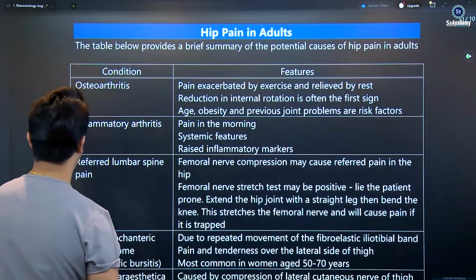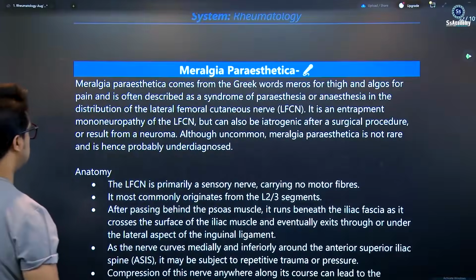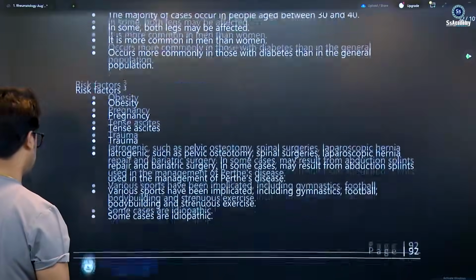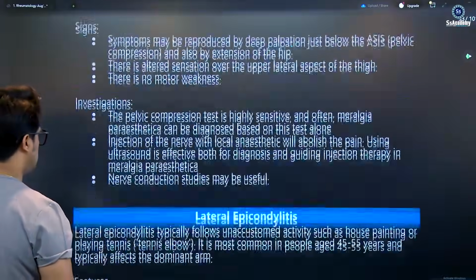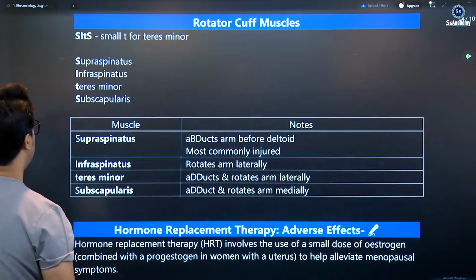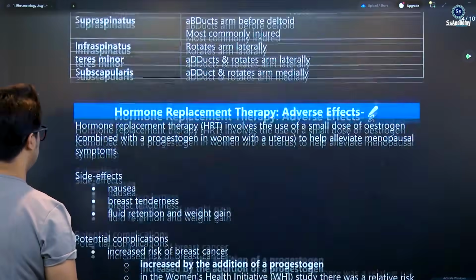Hip pain is once again a 1-star topic, less than 1 star, not very important, my dear. Just go to meralgia paraesthetica. Once again, we will study it in neurology. This is a 5-star topic, my dear. And lateral epicondylitis is once again less than 1 star. Rotator cuff muscles are 1 star, so just 1 star, my dear.